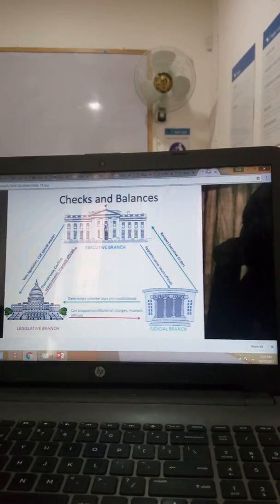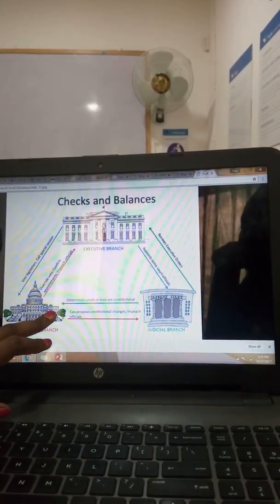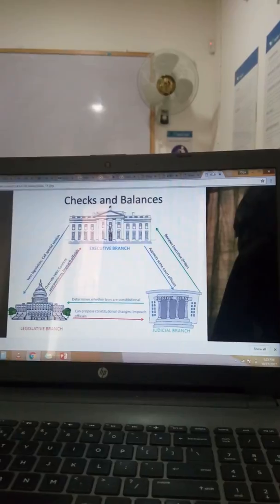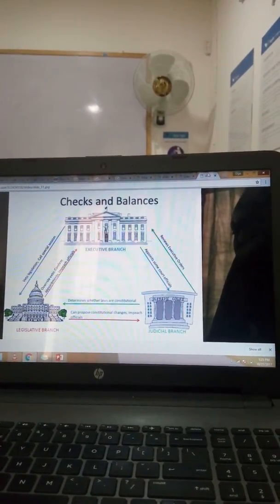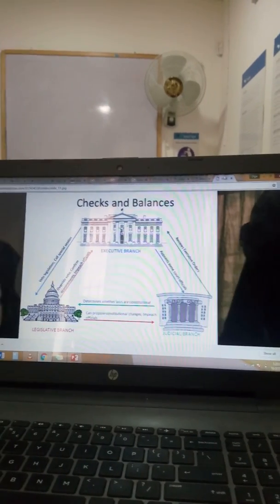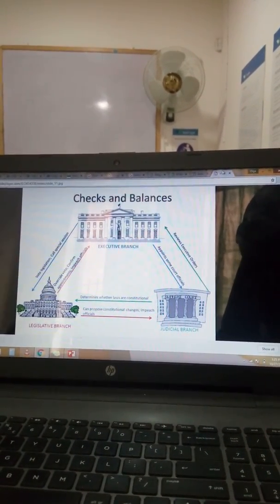In addition, it also determines whether the laws are constitutional, if they are in line with what society wants and not hindering their human rights. So this enables the society to live under a democratic government.